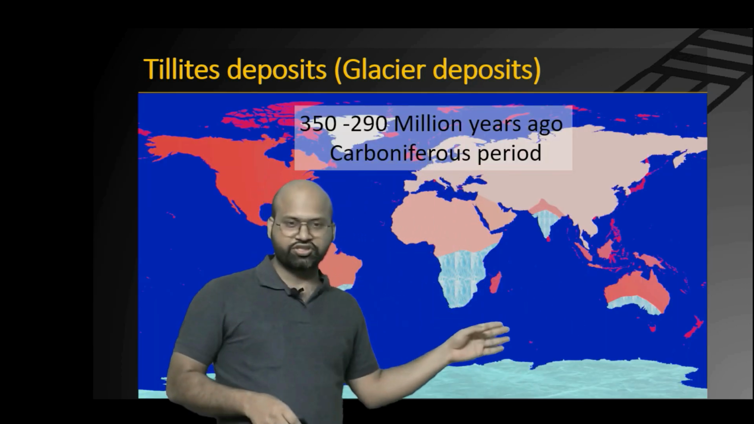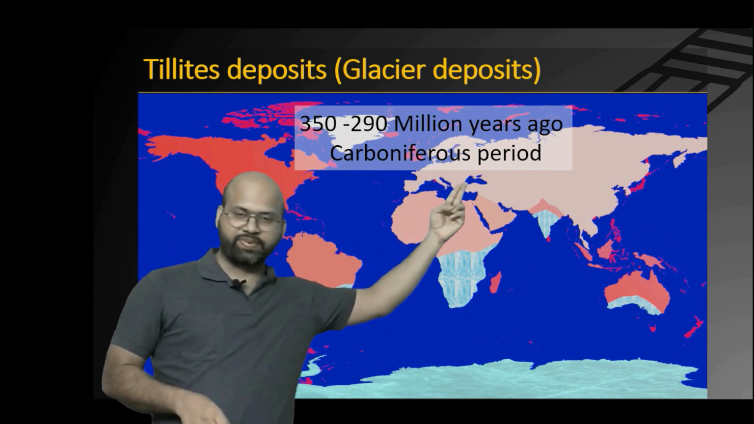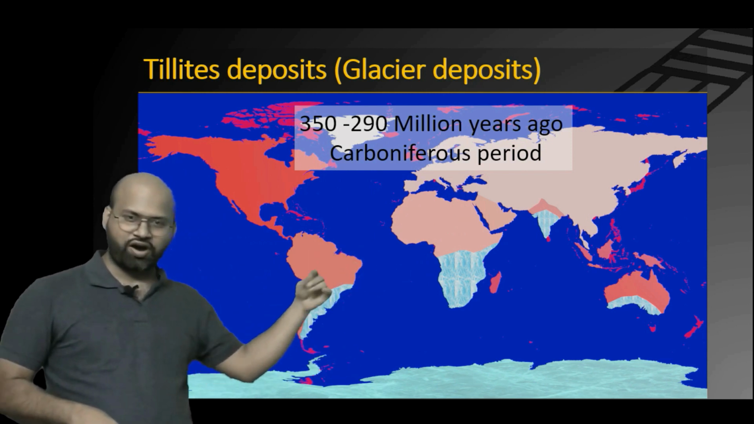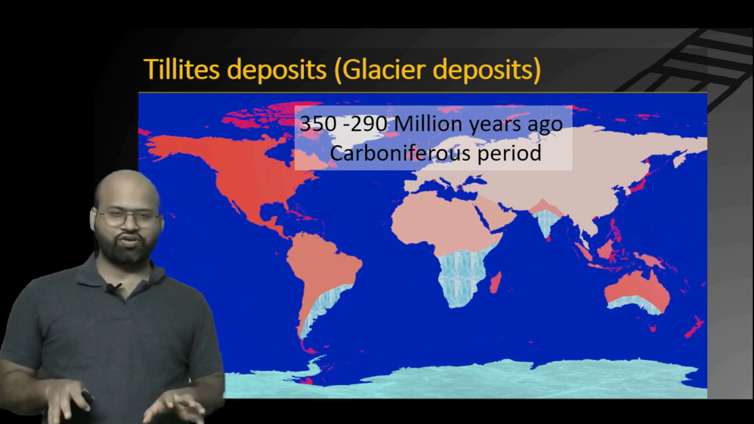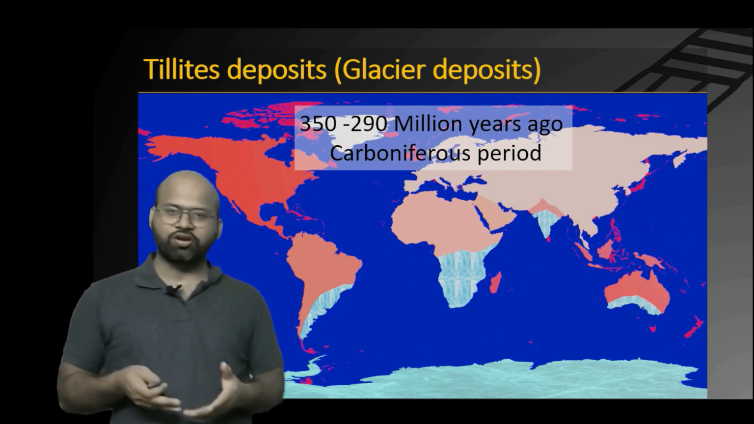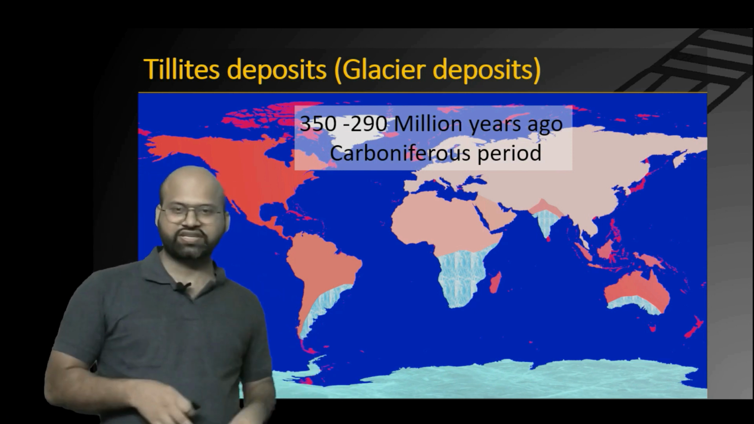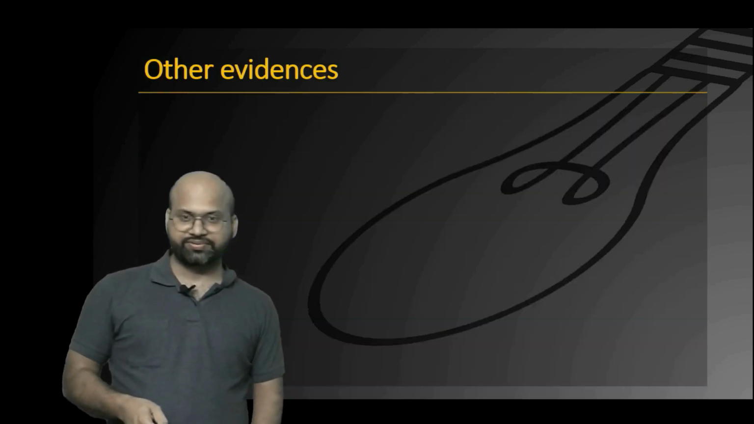The Tillite deposits you can see in this enlarged map, and they date to the Carboniferous period. So you can see that these glacier deposits were not only found here, but they were found in a similar time period. So Wegener was confident that this could not be a coincidence, but that all these glaciations must have taken place simultaneously when all these landforms were together.